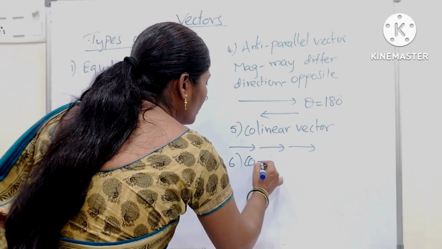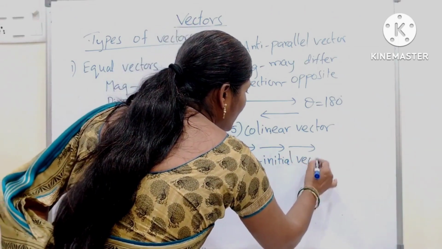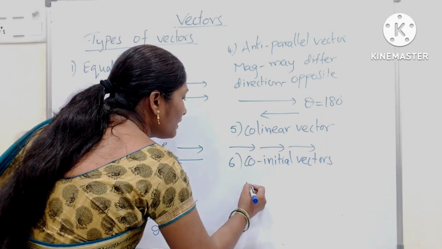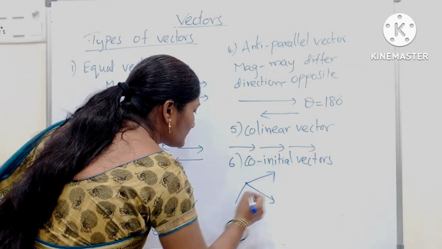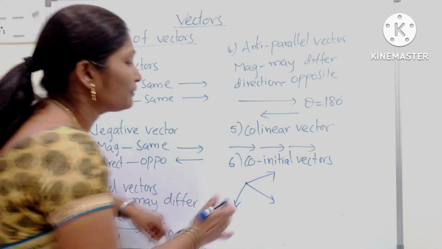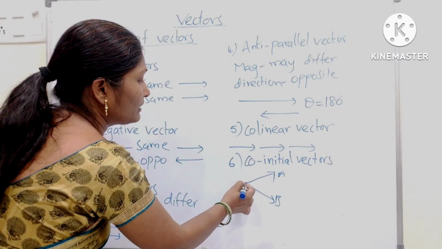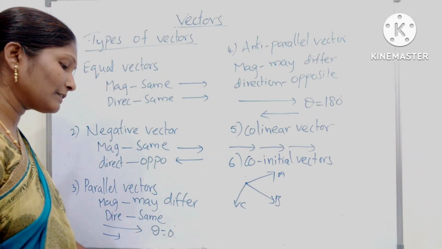Okay. Next, co-initial vectors. Co-initial vectors means the initial point of the vectors is same. The initial point of A, B, C, all initial point is same. That is co-initial vectors.